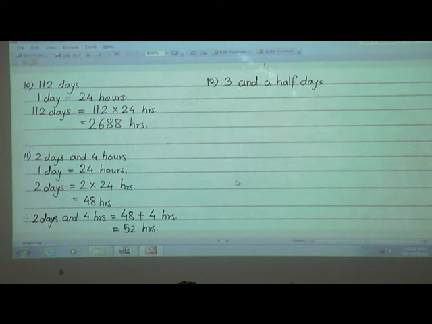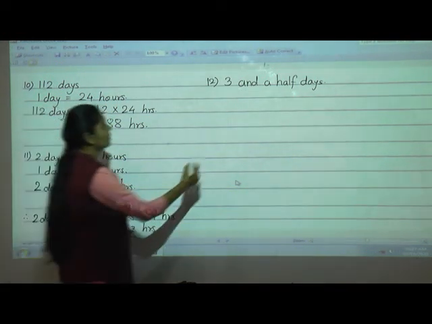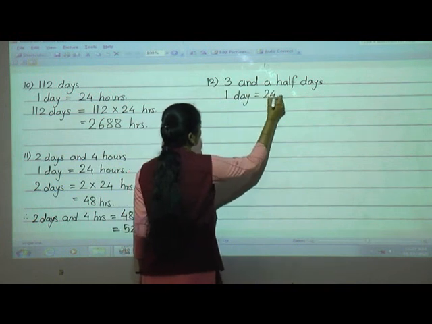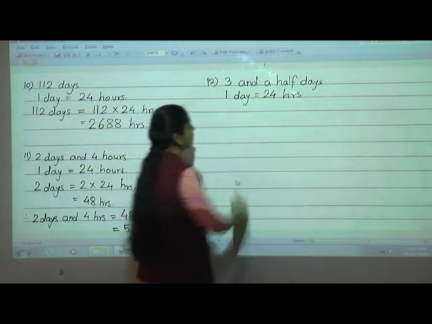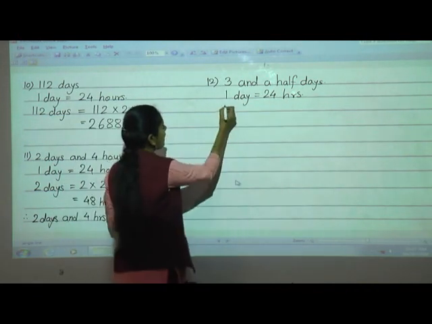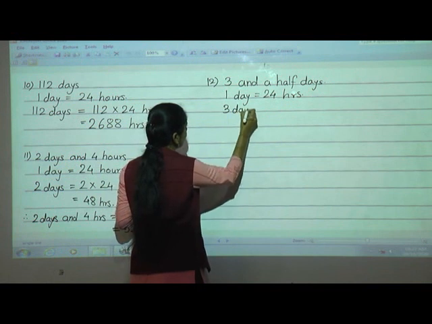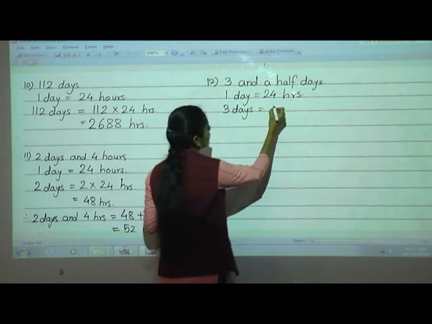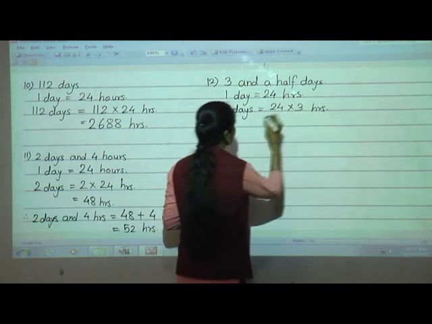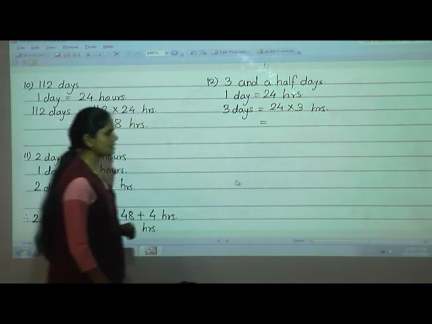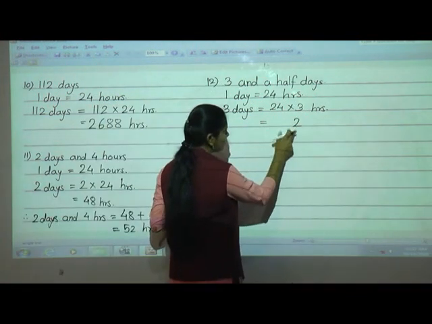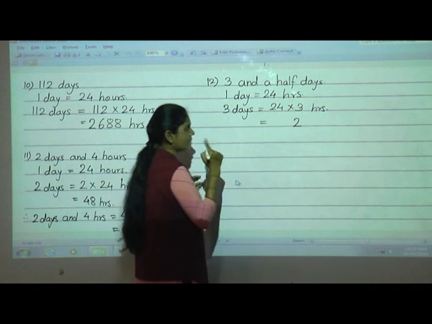So first we will write here 1 day is equal to 24 hours. Now here 3 and a half days. So first we will write 3 days is equal to 24 into 3. Now 24 into 3, yes, do the multiplication. 3 4s are 12. So we will write here 2, and 1 as a carry. Keep this carry in your mind.